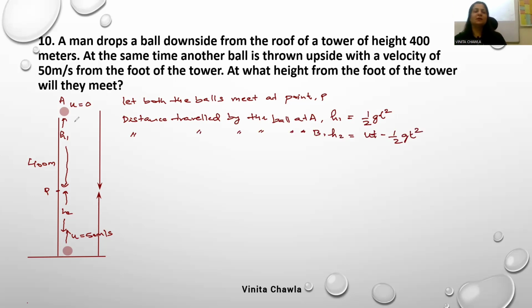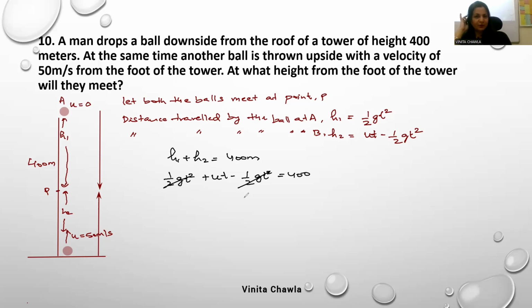Total distance, h1 plus h2 is 400 meter, so we can write h1 plus h2 is equal to 400 meter. h1 is half gt square and h2 is ut minus half gt square. Half gt square cancels. So ut is equal to 400.